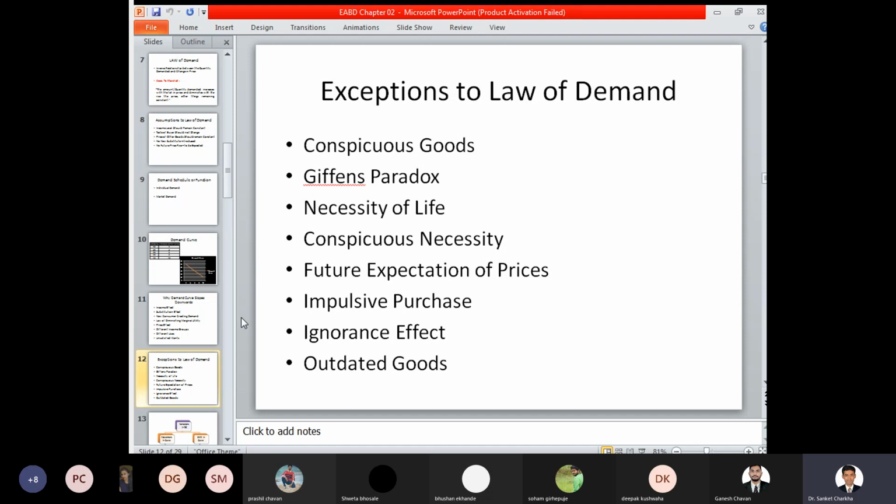Now here, what does the law of demand say? Whether the price is increasing or decreasing, whether the income is affordable or not affordable, whether the product can be purchased or cannot be purchased, it is a concern, it is a necessity, it is a certain need, and accordingly you go and purchase that particular product. So it creates a necessity of life.